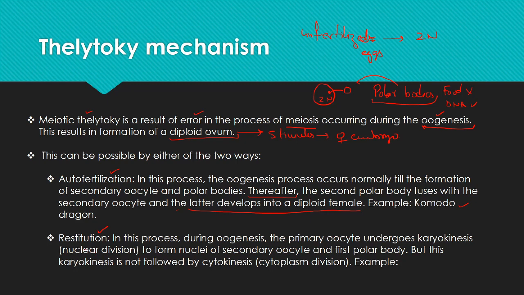In this process, during oogenesis, the primary oocyte undergoes karyokinesis to produce the secondary oocyte and the polar body, but this karyokinesis is not followed by cytokinesis, and the ovum or the primary oocyte remains diploid. In restitution, the karyokinesis happens, but cytokinesis is not followed.